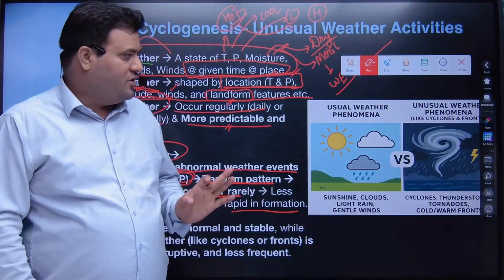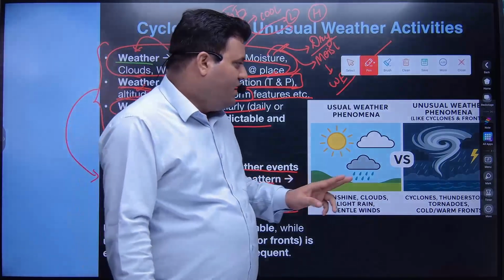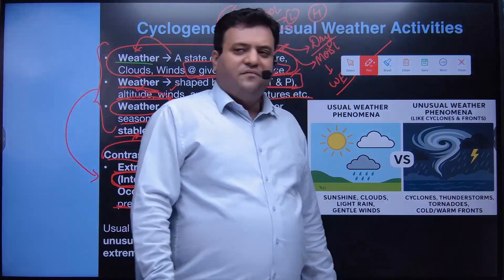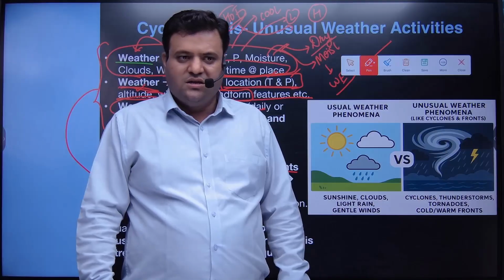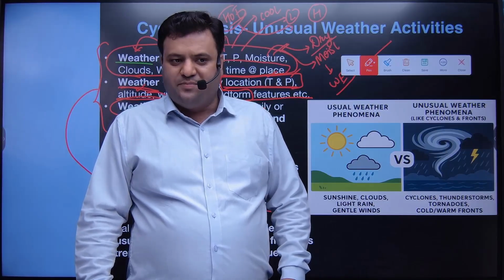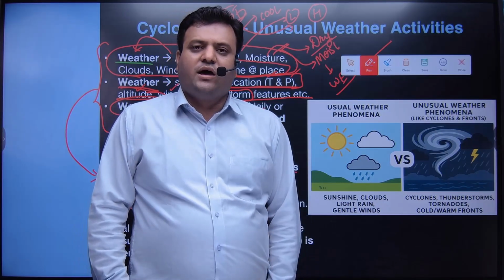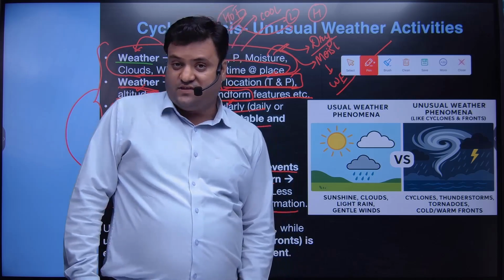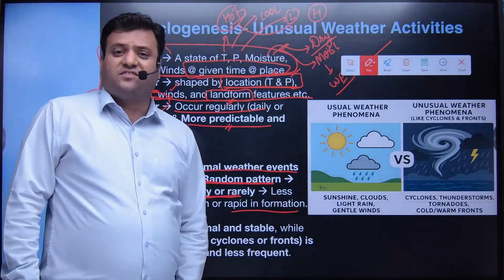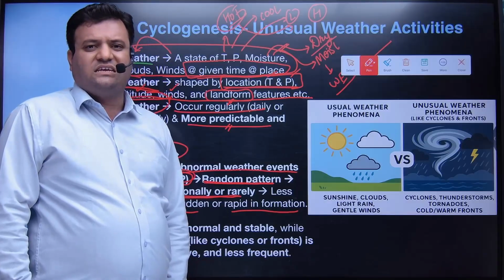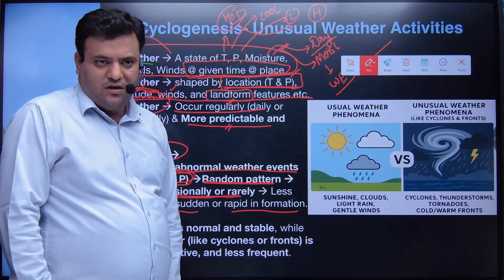Unusual weather phenomena. Okay, unusual weather phenomena, where you can't expect in which area we could have a high temperature, an excess temperature, an excess pressure, and similarly gusty and violent winds.